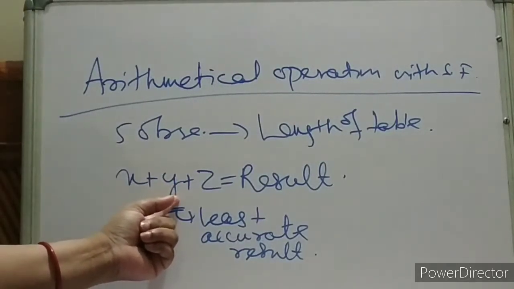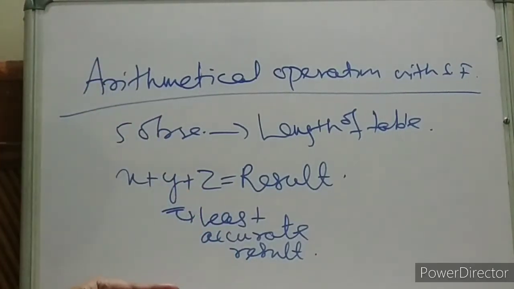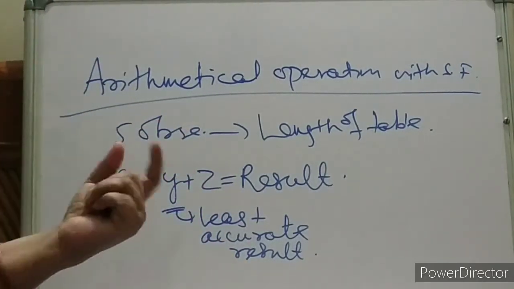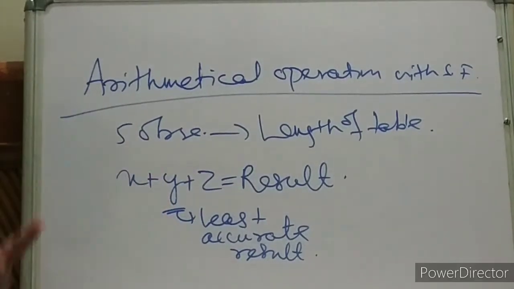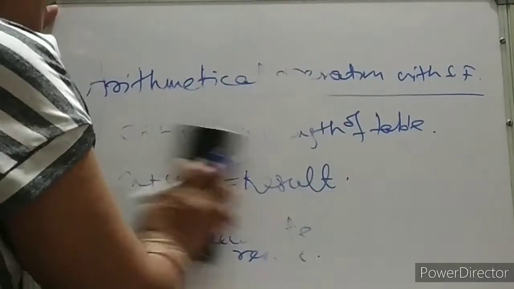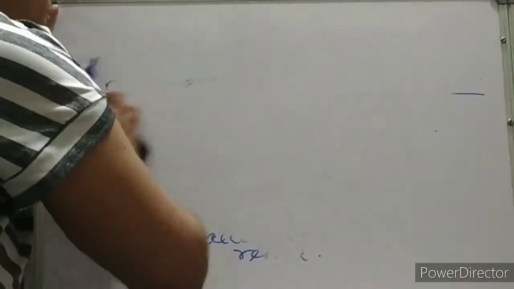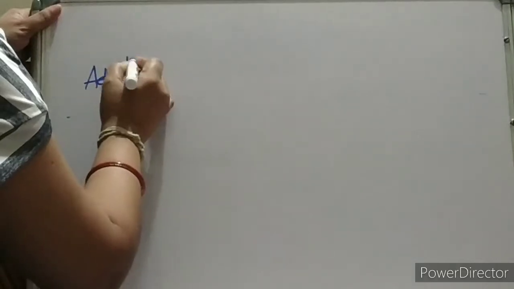Is it clear? So how accurate our result is depends on our least accurate value, observation, or measurement we are considering. Is it clear? Now we'll discuss addition and subtraction. Easy, very easy. What is the rule for addition and subtraction?